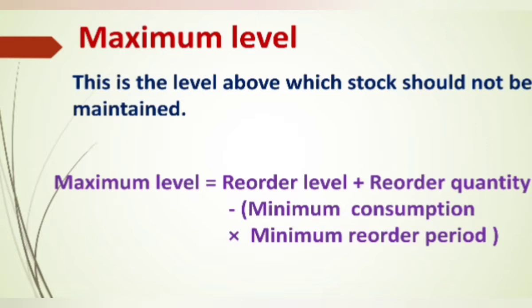Next we can see the formula: maximum stock level equals reorder level plus reorder quantity minus minimum consumption into minimum reorder period. First we have to calculate minimum consumption into minimum reorder period. Then we add reorder level plus reorder quantity, and then subtract the answer which we calculated from minimum consumption into minimum reorder period.